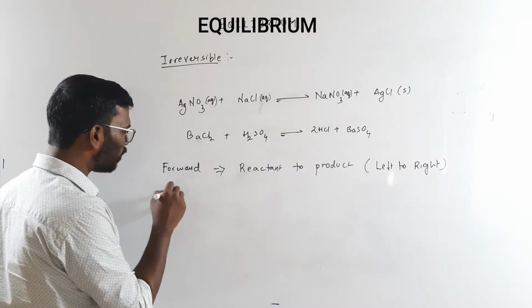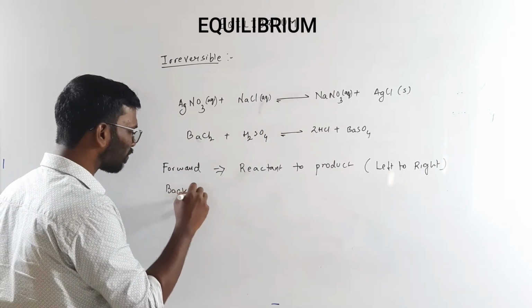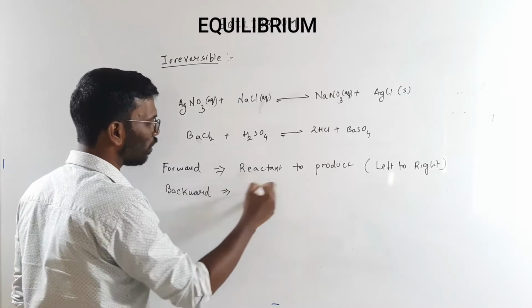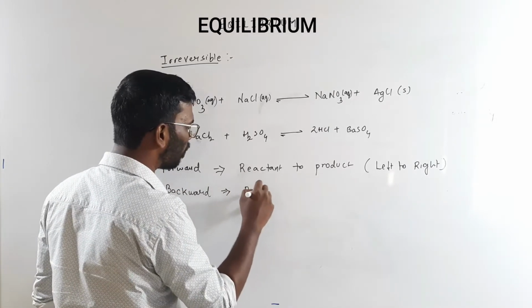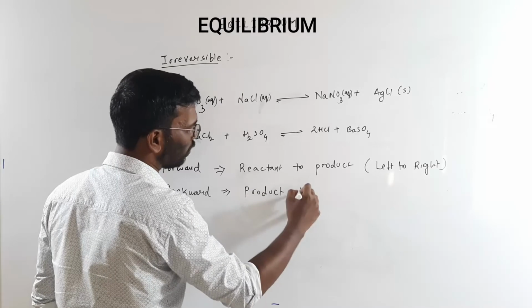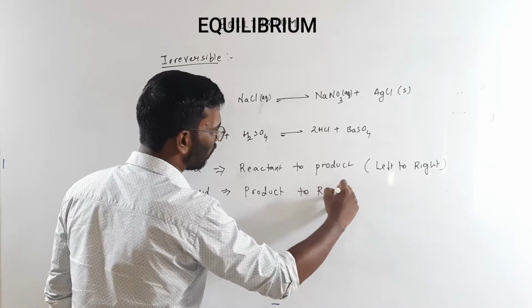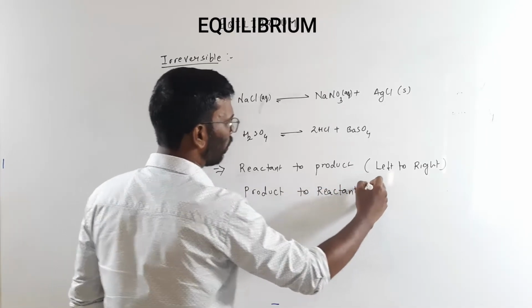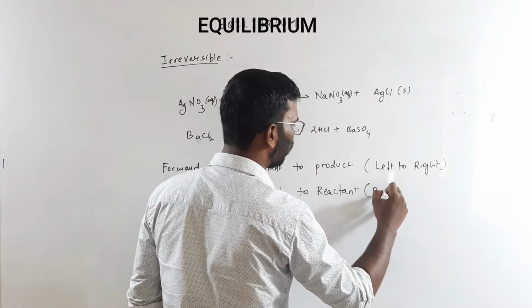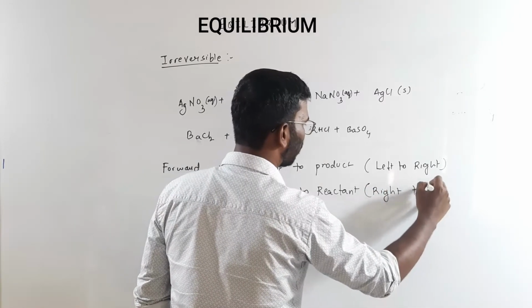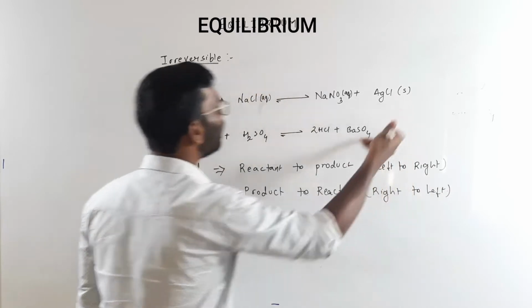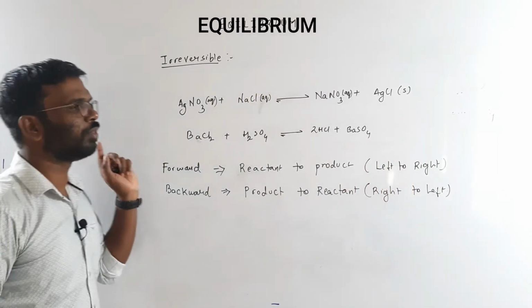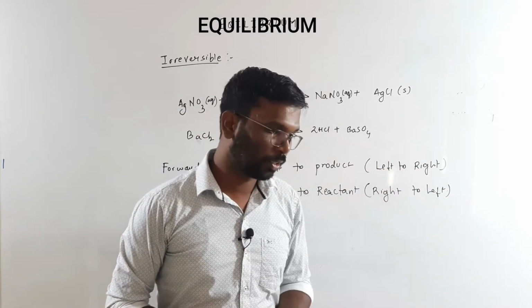And backward reaction is from product to reactant, from right to left. These reactions are not equilibrium; these are irreversible reactions.